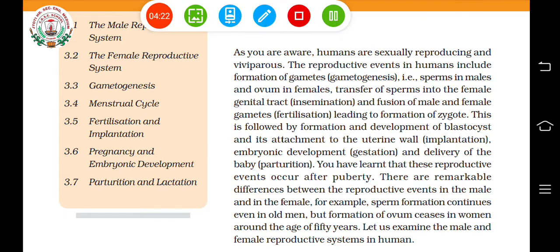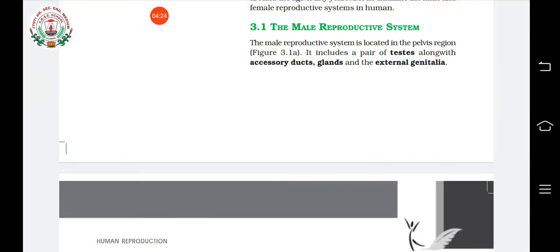So the male reproductive system is located in the pelvic region, and the main parts are a pair of testes along with accessory ducts, which help the sperms to get out from the testes, then glands and external genitalia.